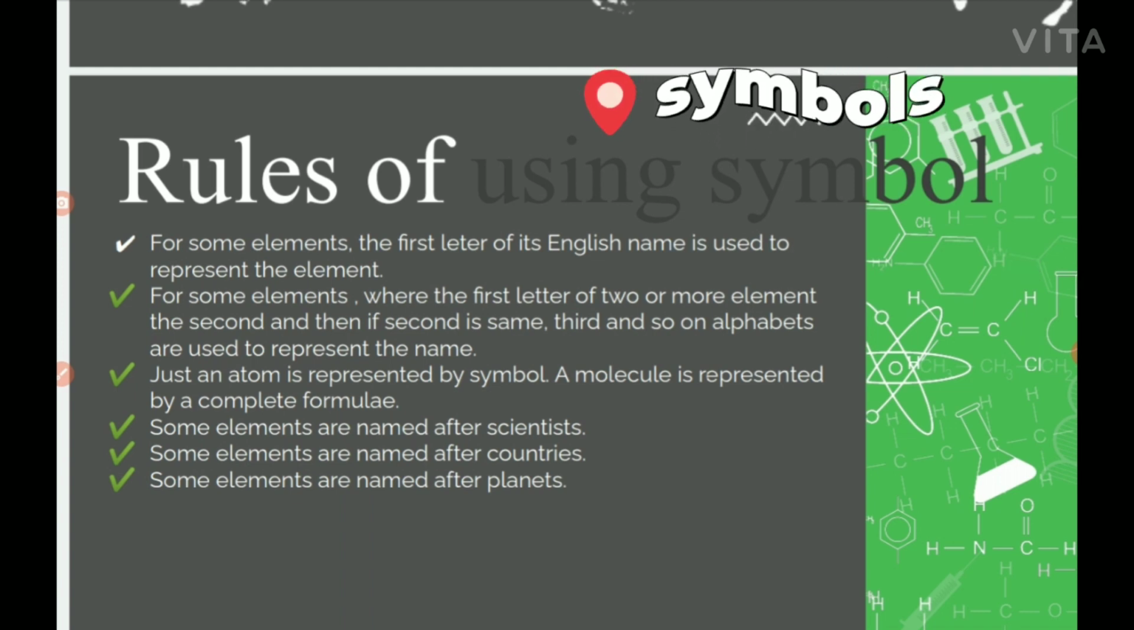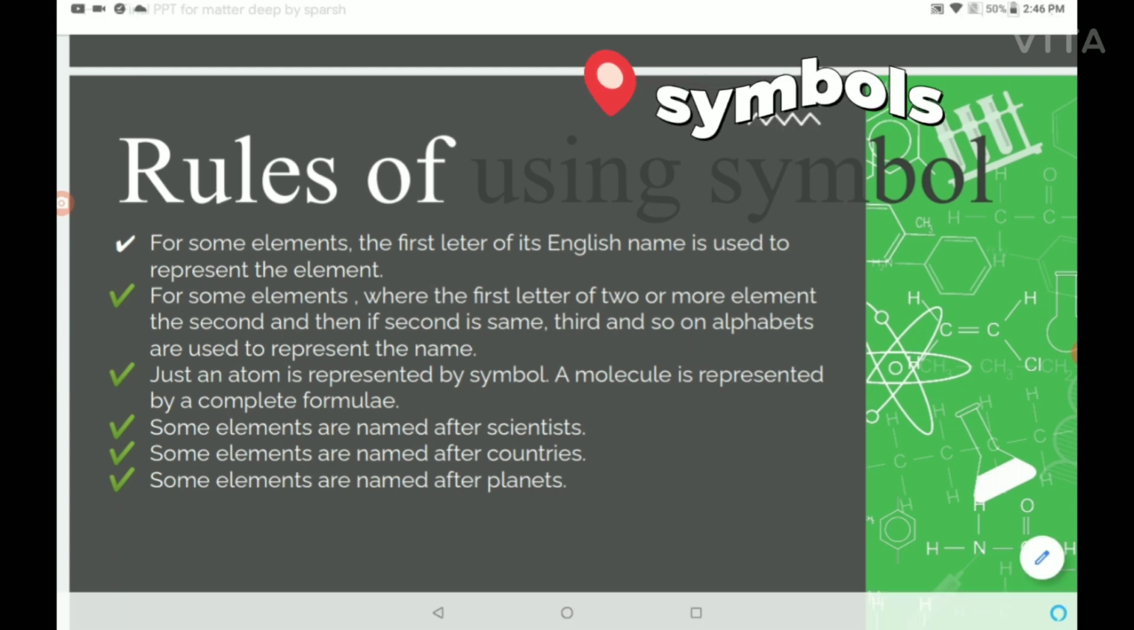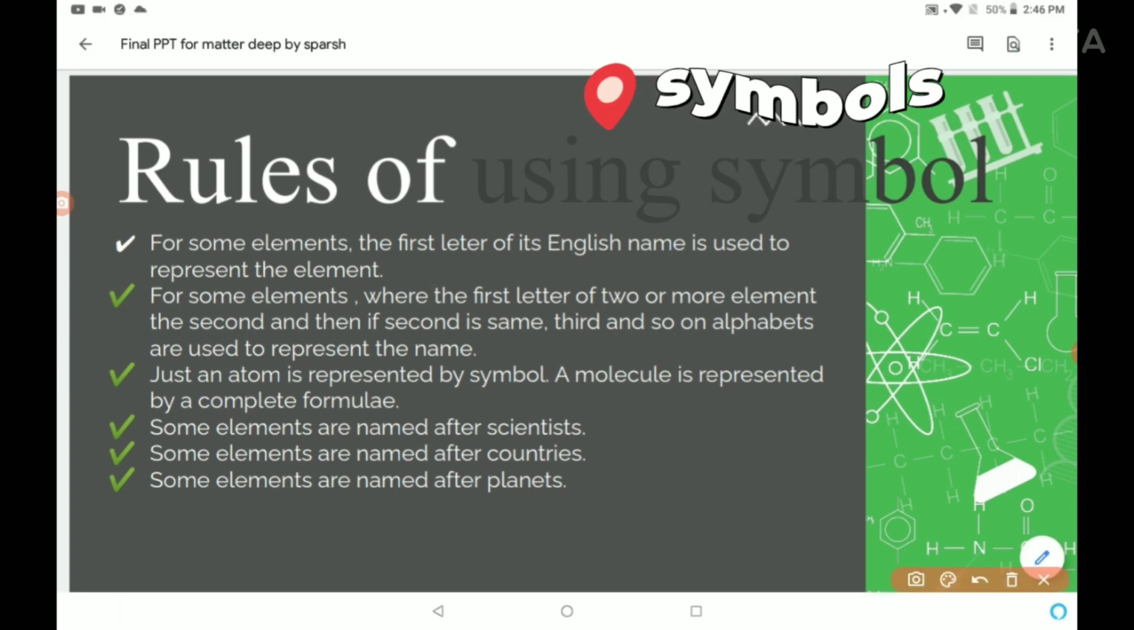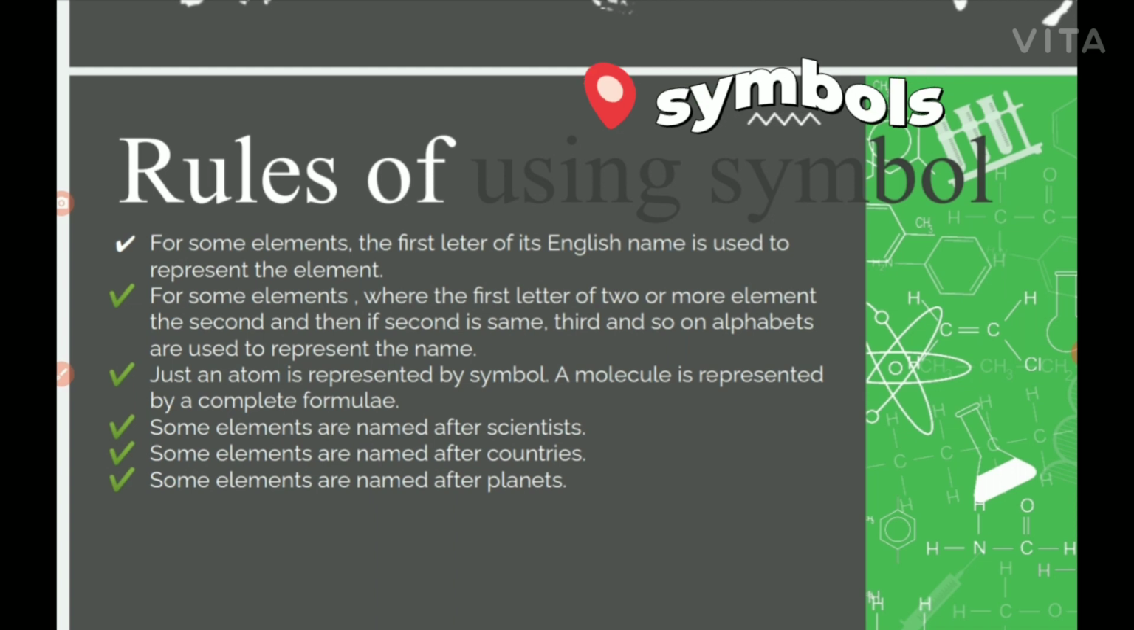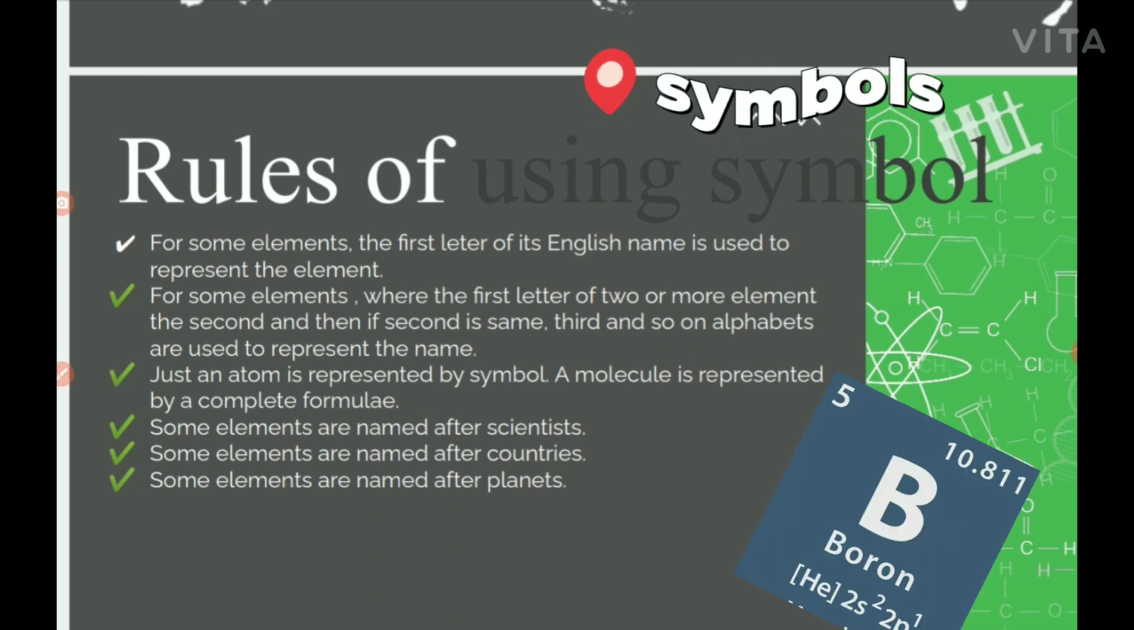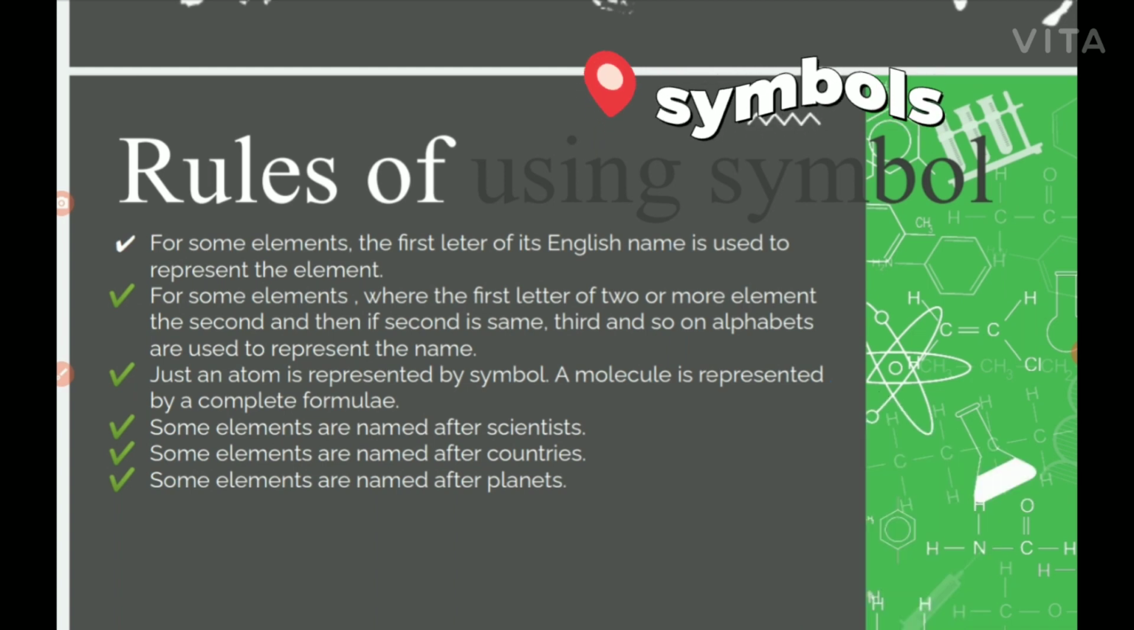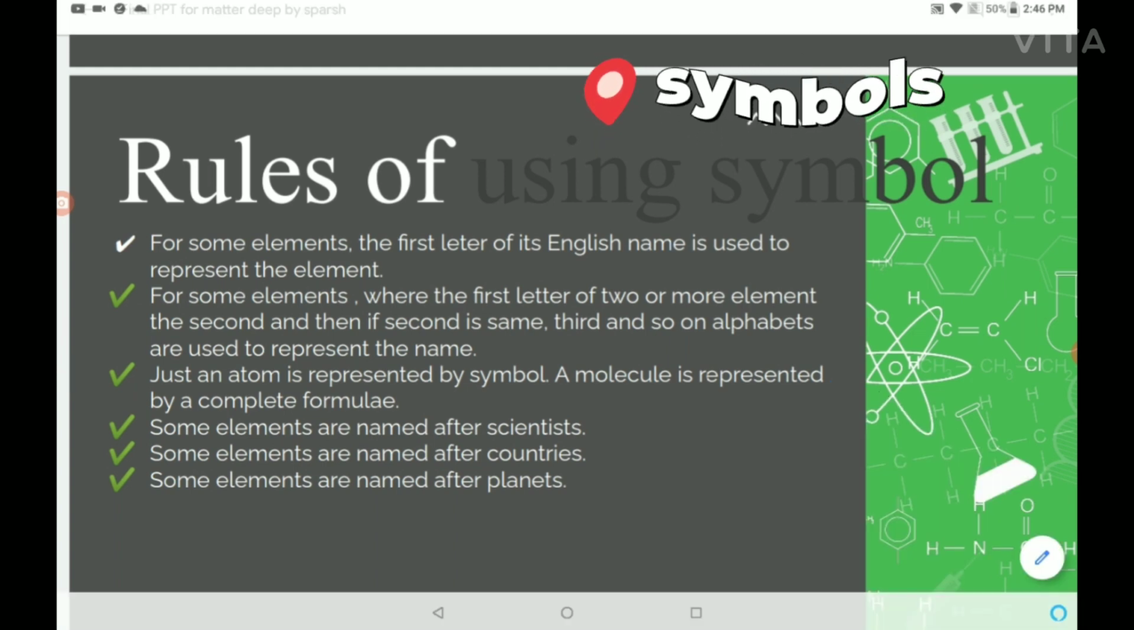The first letter of the English name is used to represent the element, such as hydrogen, H. Only the first letter is used there. Carbon, C, boron, B, oxygen, O, and many more like that.